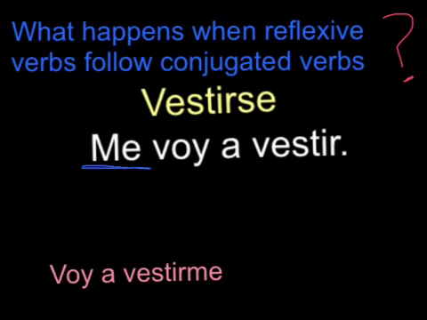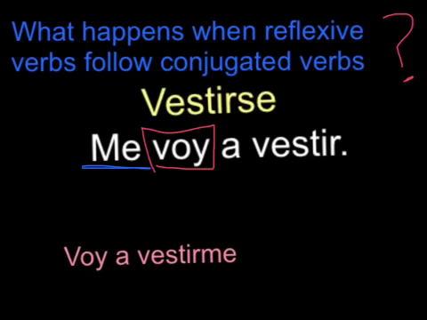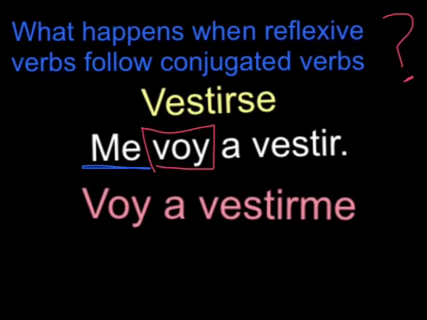The reflexive pronoun can come before the conjugated verb. The conjugated verb in this case meaning voy, me voy a vestir. Or you can say voy a vestirme. In this case, the reflexive pronoun is attached to the infinitive vestir, right? So, voy a vestirme, voy is the conjugated verb, vestirme is the reflexive verb in its infinitive form. So, both of these mean I'm going to get dressed. Me voy a vestir or voy a vestirme.